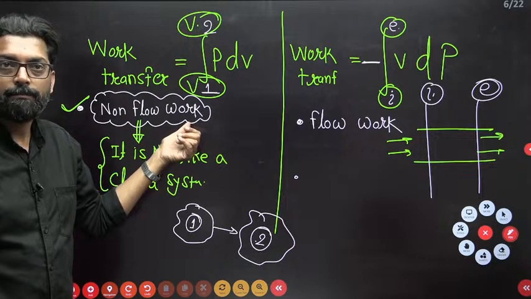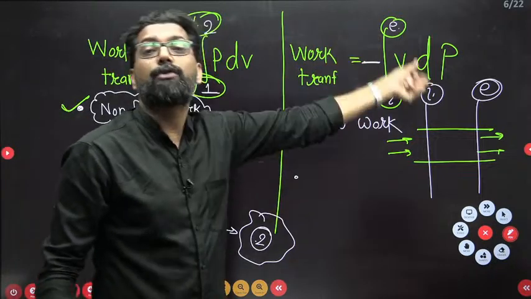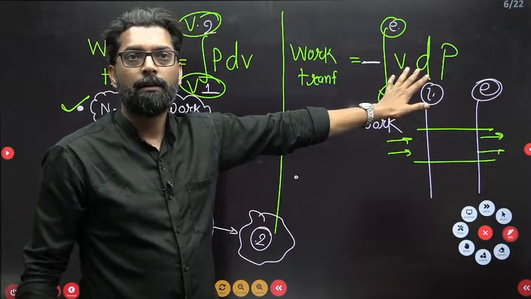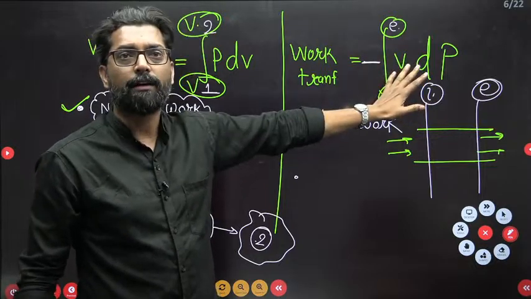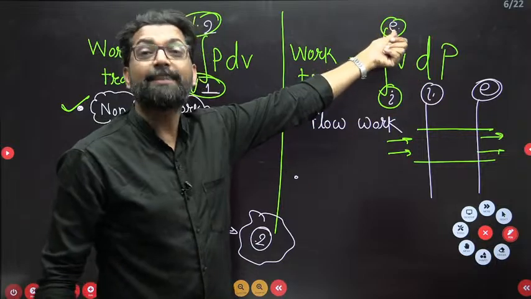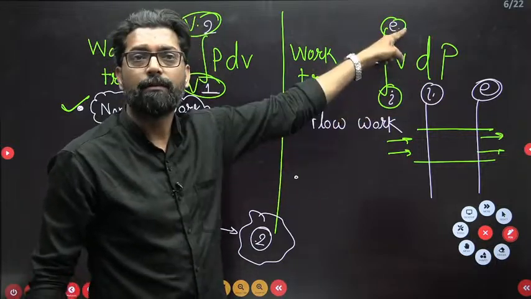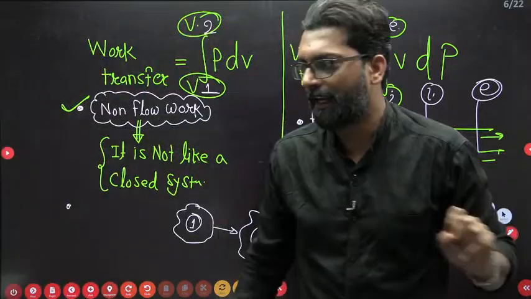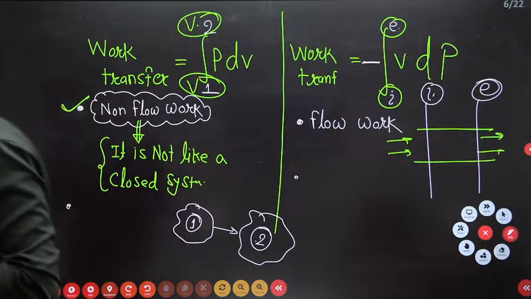Clear? And this is for the flow. That means this is for open system work. This is only for the open system work, at inlet to exit cross section. So the limit is your cross section. And here the limit is your state point, initial state to final state. Clear, everyone, please? Everyone clear?